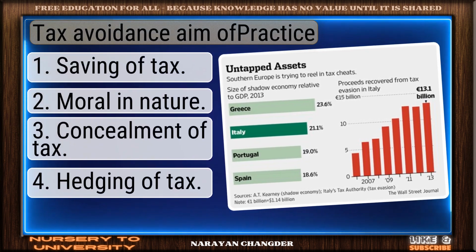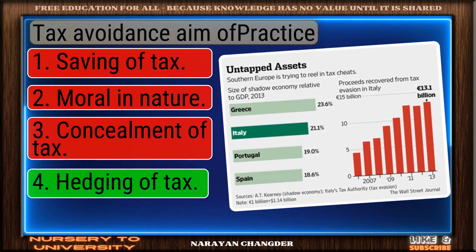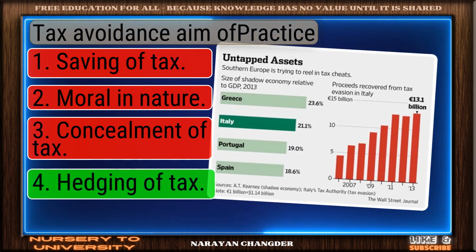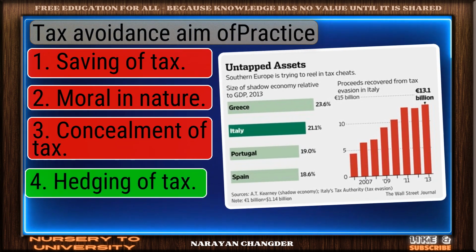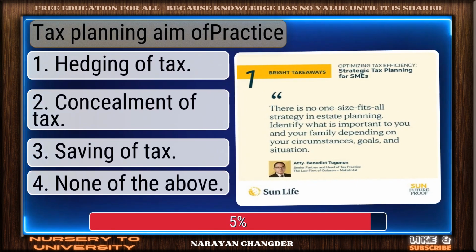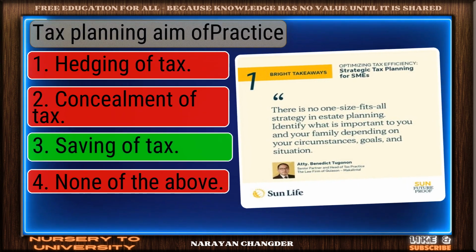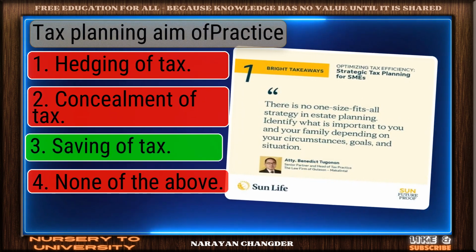Tax avoidance aim of practice. Clear logic. Your choice hedging of tax is sound and 100% true. Tax planning aim of practice. Excellent choice. Saving of tax is the right answer.